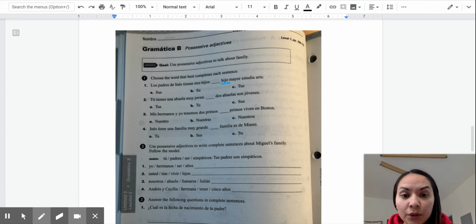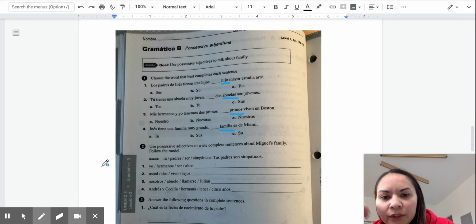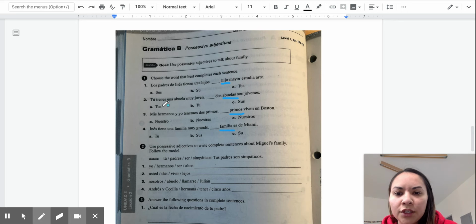whether or not it's plural. So whether or not it has an S at the end of this word here, abuelas, primos, and familia. Okay? Y entonces, then to realize what you need to use. So here first you have sus, su, tus.